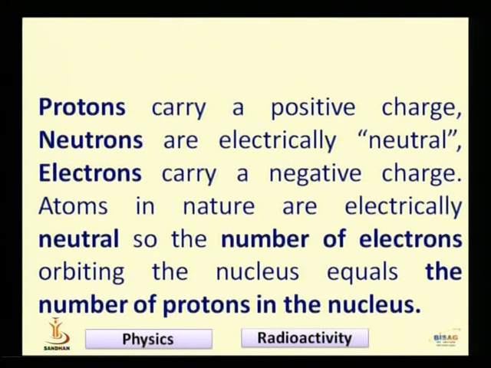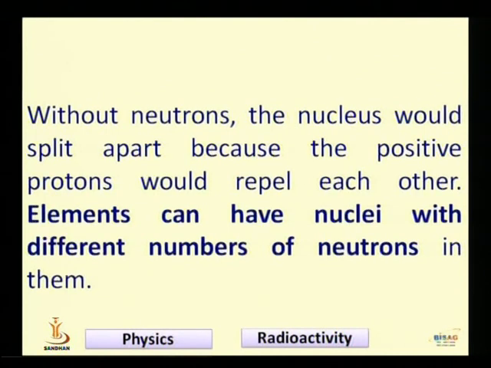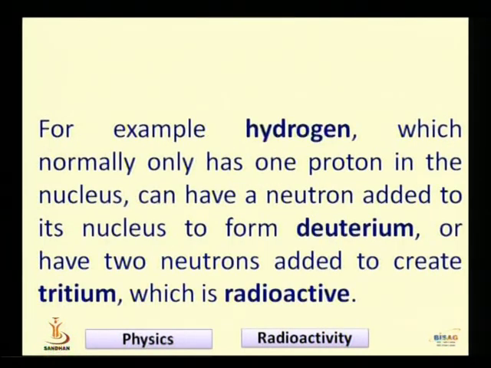Whatever the number of protons, that number of electrons surrounds the nucleus, and the electrons have a negative charge. So the whole atom becomes neutral, because protons carry a positive charge and electrons carry a negative charge. The plus and minus cancel each other, and the neutron has no charge; it is the neutral part. Without neutrons, the nucleus would split apart because the positive protons would repel each other. This was the theory. Now we can take the example of the hydrogen atom.